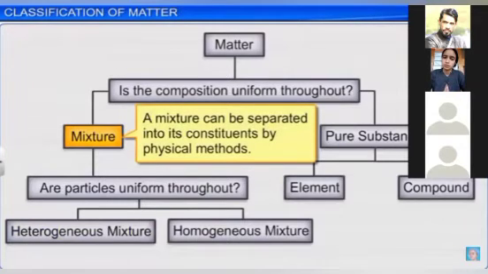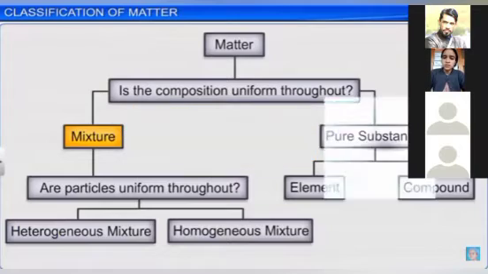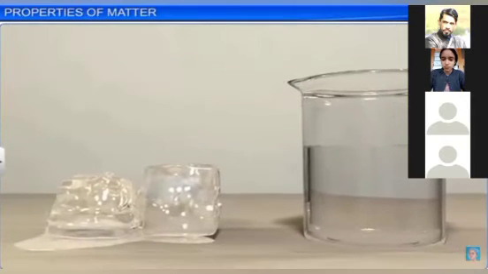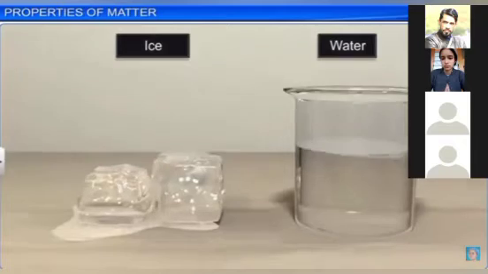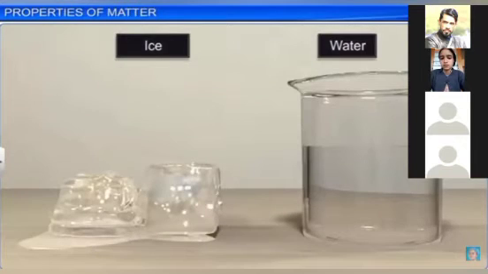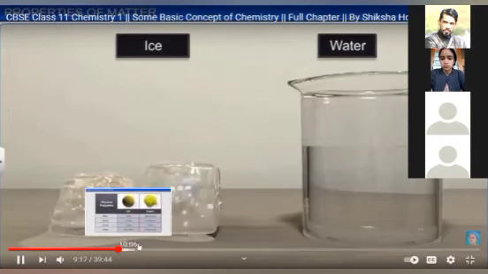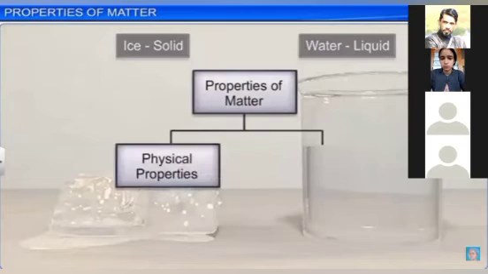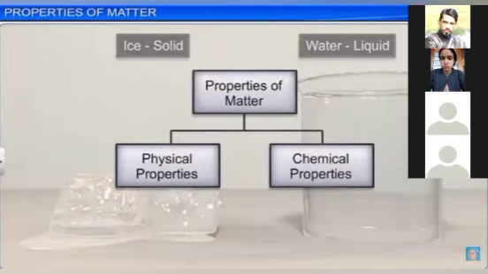A mixture can be separated into its constituents by a physical method. We have done this in 9th class. There are different methods to separate a mixture. Magnetic separation can separate magnetic particles from non-magnetic particles. Similarly, the crystallization process and the evaporation process are different types of processes. Here you can take the example of how to separate impurities from water. That is a crystallization process.